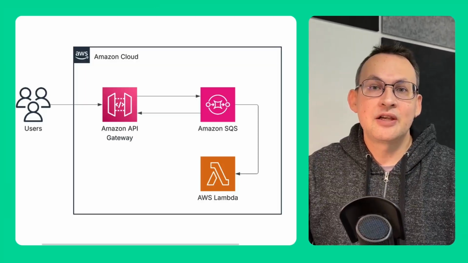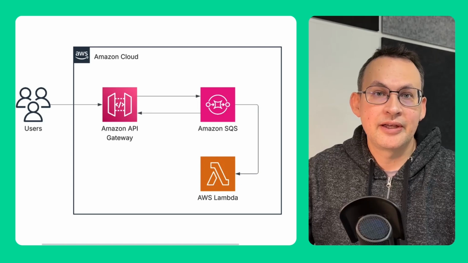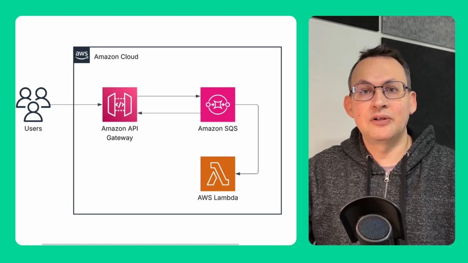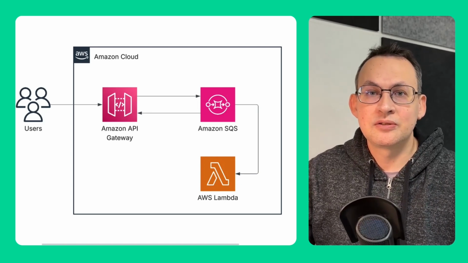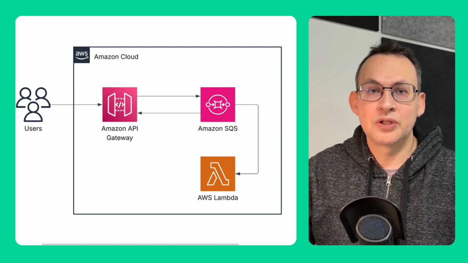Here's a critical exam detail many people miss. Lambda has both invocation types. If the exam asks about reducing API Gateway timeout errors when calling Lambda, switch to asynchronous invocation or put a queue in between.